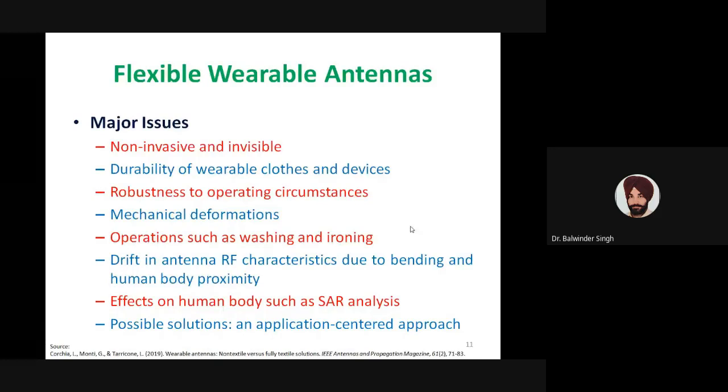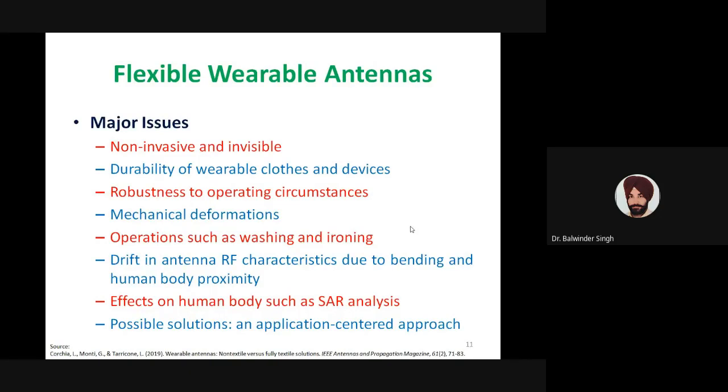Upcoming research is focusing on how to analyze the effect of various mechanical deformations on the antenna performance. Regarding washing and ironing operations, we have just discussed that the antenna performance should not vary when it is subjected to washing or ironing.